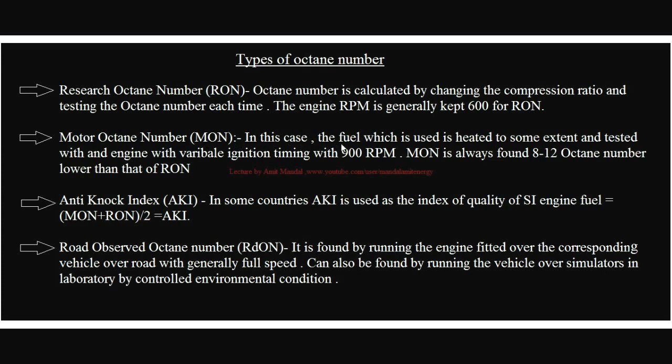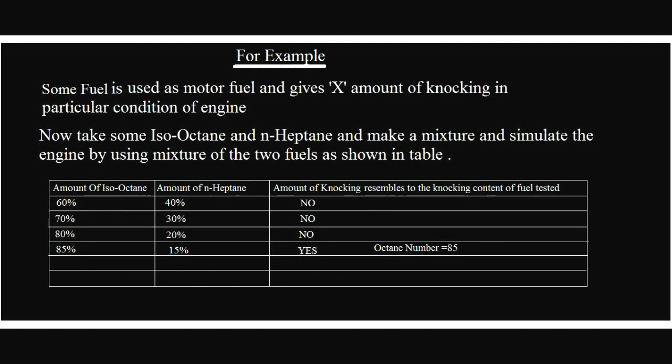In this case the engine is made to run at 900 rpm and with varying ignition timing, meaning the time of input of the spark plug spark inside the cylinder. So motor octane number is finding the octane number at 900 rpm of the crankshaft while varying the ignition timing, and then this exercise is done.